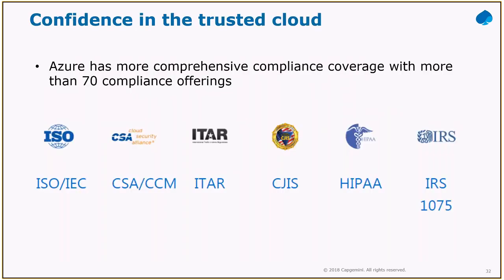As I told you, confidence. Why do I need to choose Azure when we have AWS or Google Cloud? This is the reason: it has more than 70 compliance certifications. These are all top compliances, like ISO, CGI, IRS 1075. It has so many such compliances that we can trust it. So it is a very trusted CSP, cloud service provider.